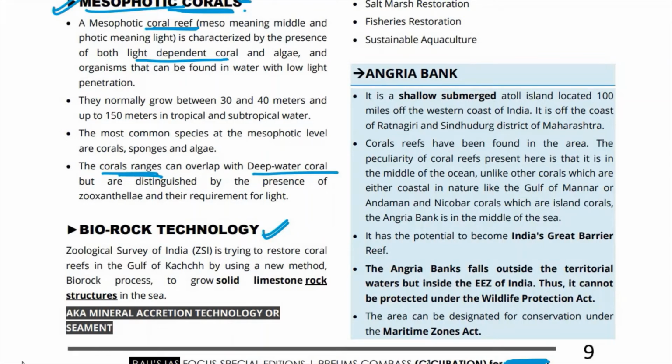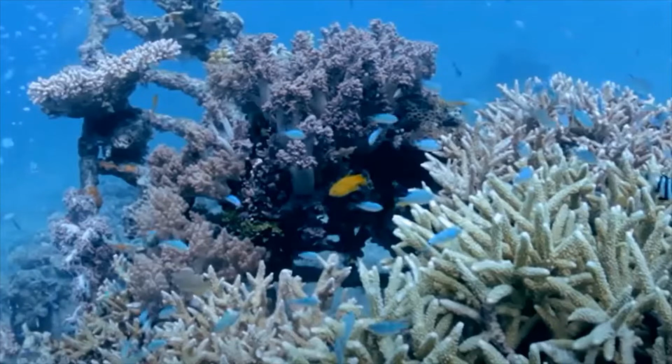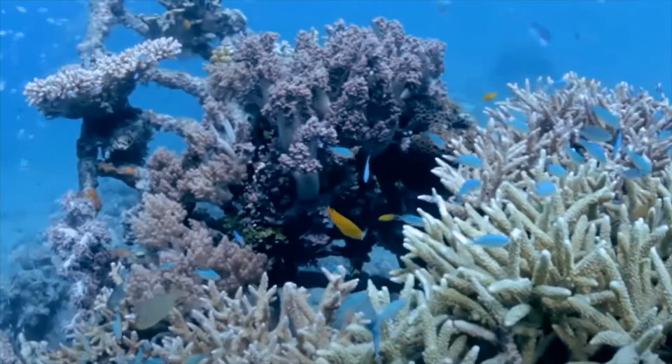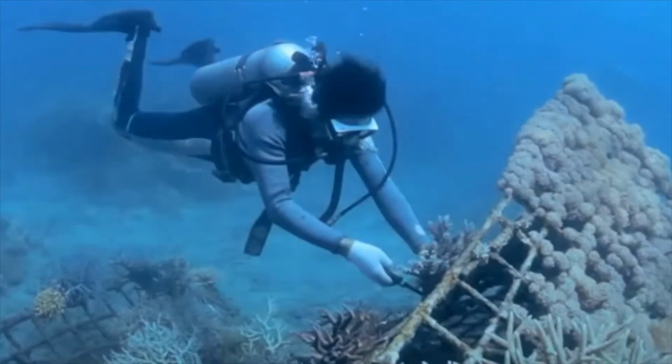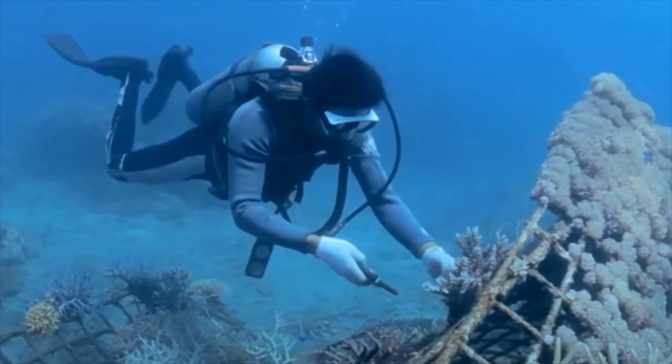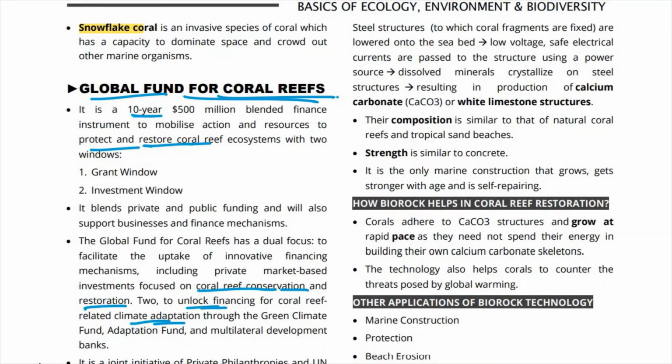Okay, this technology is basically used to help in coral restoration. So there is a technology that is the biorock technology. What happens in this is that they fix these steel structures in water like this. Here you can see that these steel structures are fixed in water and a low voltage is provided. They are lowered onto the seabed and a low voltage or safe electrical current is passed through the structure using a power source.